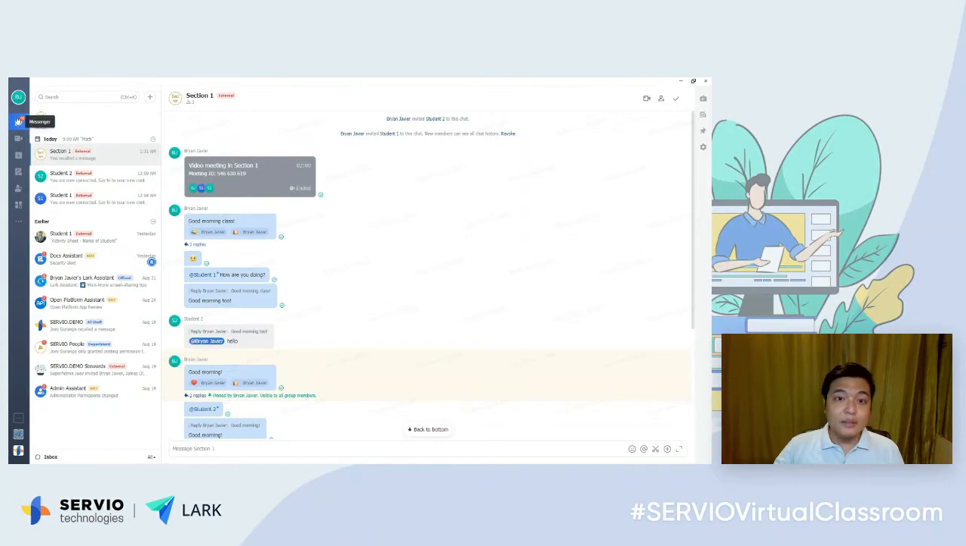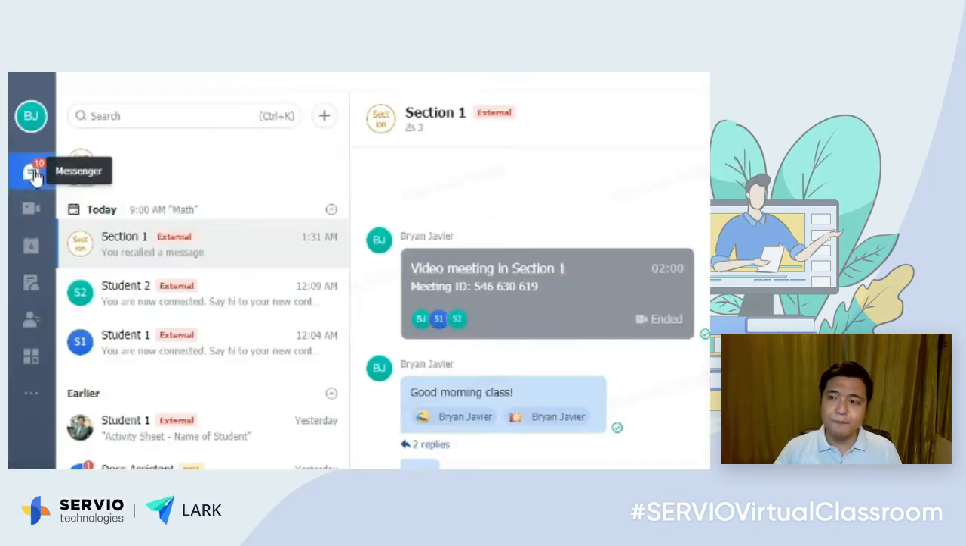The leftmost panel is where you'll see the main functions of the application. So we have the messenger, which has intelligent messaging, the meetings or the video conference, the calendar, the docs, contacts, and the workplace. So let's start first with the messenger.